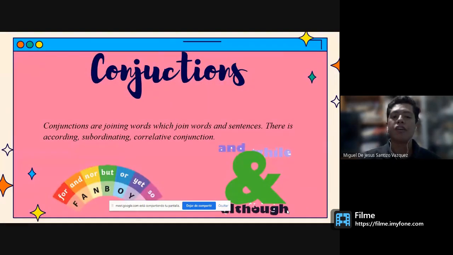We have conjunctions. Conjunctions join words with words, or sentences with sentences. They are coordinating, subordinating, and correlative conjunctions. For example, when we have a sentence but we want to add a new sentence, conjunctions are the best part of speech that we can use to combine two words or two sentences.